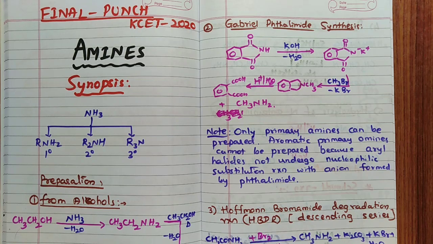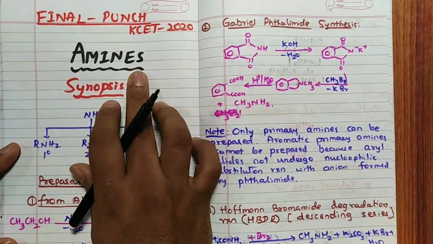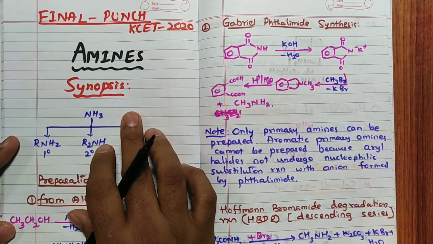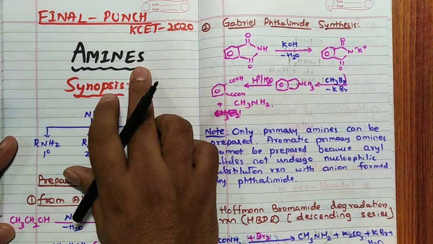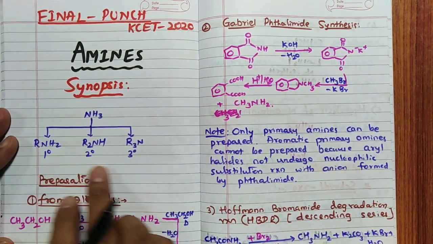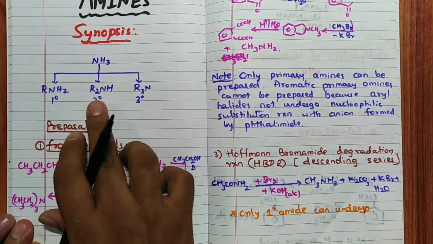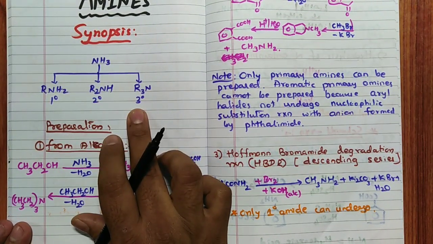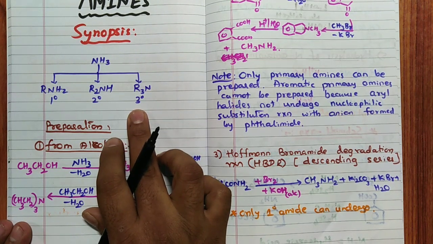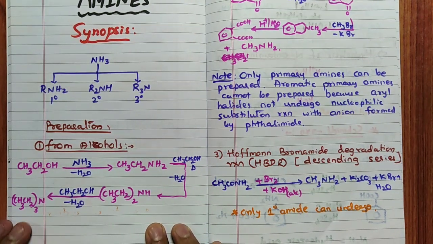In today's final punch KCET 2020 series, I am going to discuss the amines chapter. First we'll see the synopsis, then previous year questions. So amines are nothing but derivatives of ammonia that may be primary, secondary or tertiary: primary amine RNH2, R2NH, R3N, where hydrogens are replaced by alkyl or aryl groups. Tertiary amines. First we'll see the preparation.